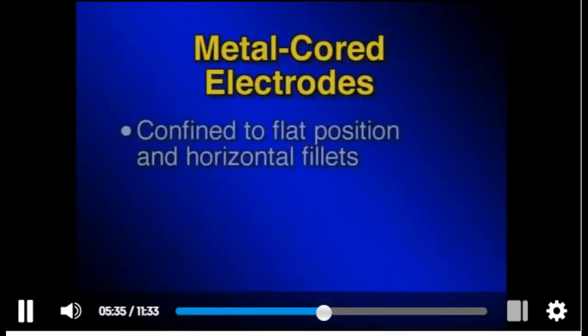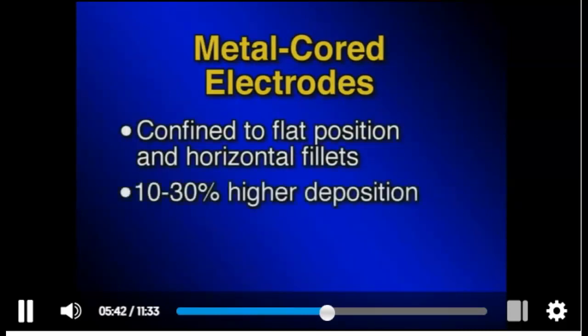Metal cored electrodes are confined to the flat position and horizontal fillet welds due to the fluidity of the puddle. But they produce between 10 and 30% higher deposition than solid wire at the same amperage.